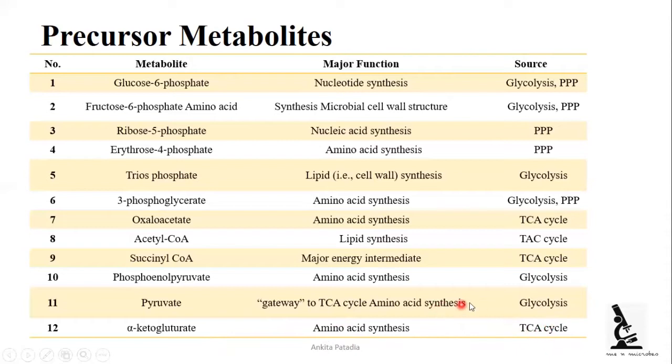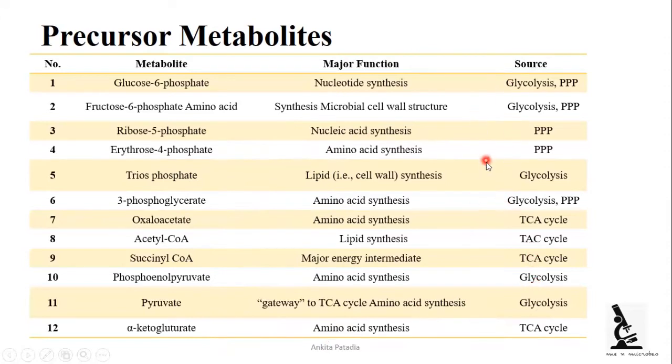So from this table we can say that all these precursor metabolites play a role in the formation of structural molecules of the cell, like amino acids, nucleic acids, cell wall and all these things, and are produced by the listed 3 pathways.